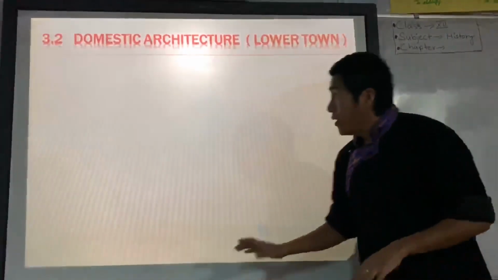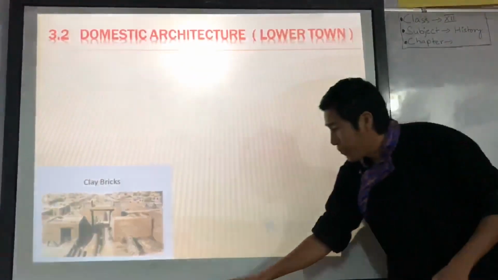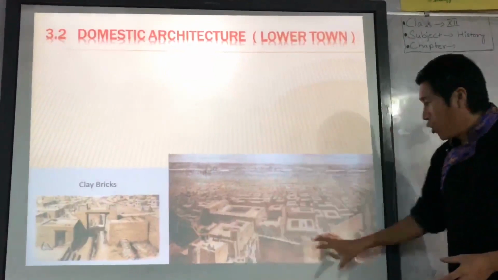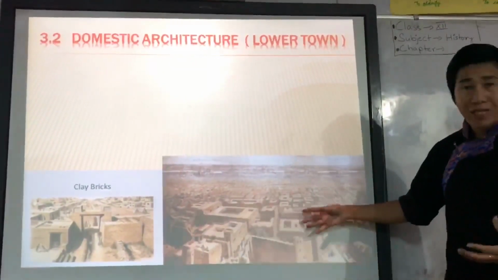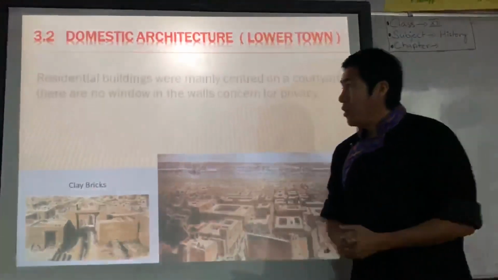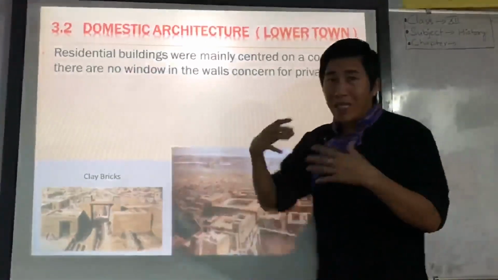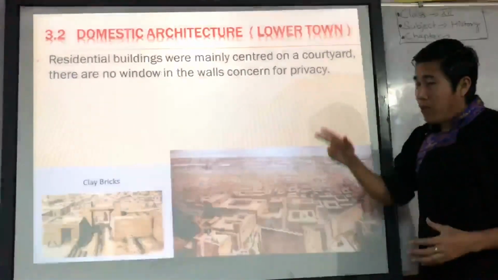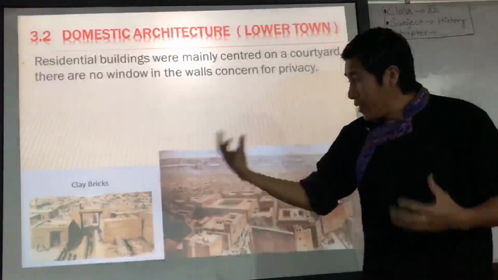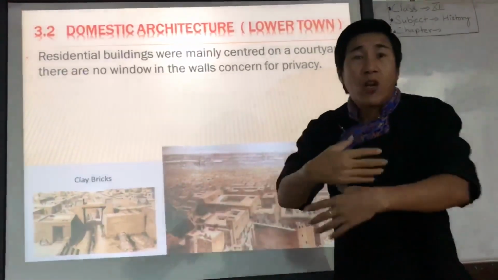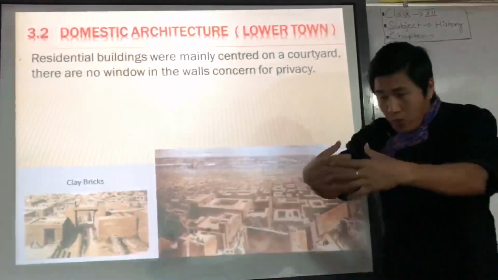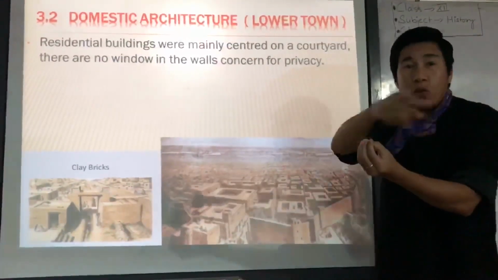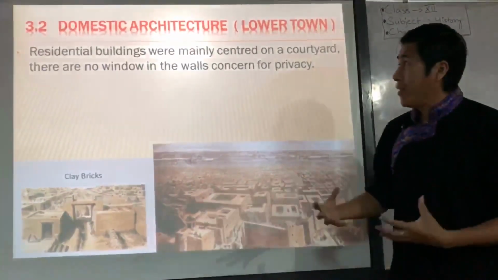Right? So here the architecture is done in such a way that, first, these are two different photos of the lower town. During the daytime it looked like that. First, what they did is residence buildings were made centered on a courtyard. Every house in the lower town had its own courtyard, and around this courtyard they had different kinds of rooms, right?